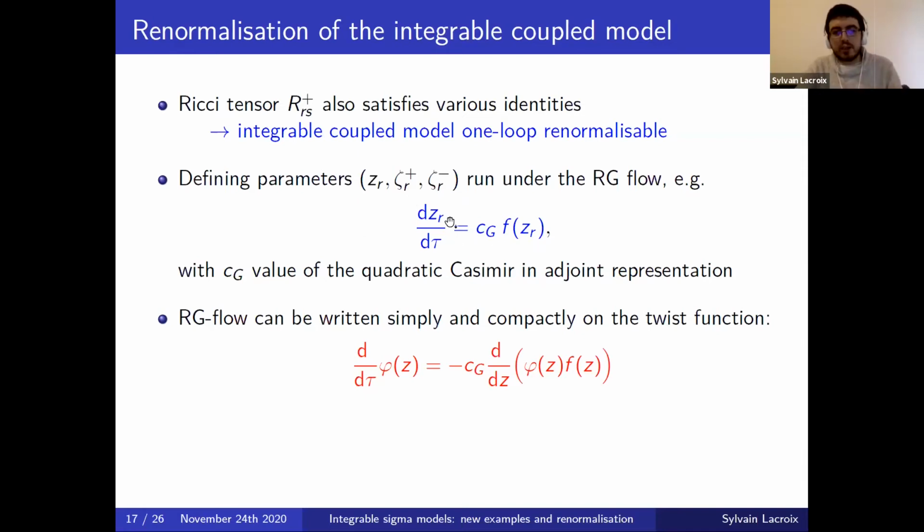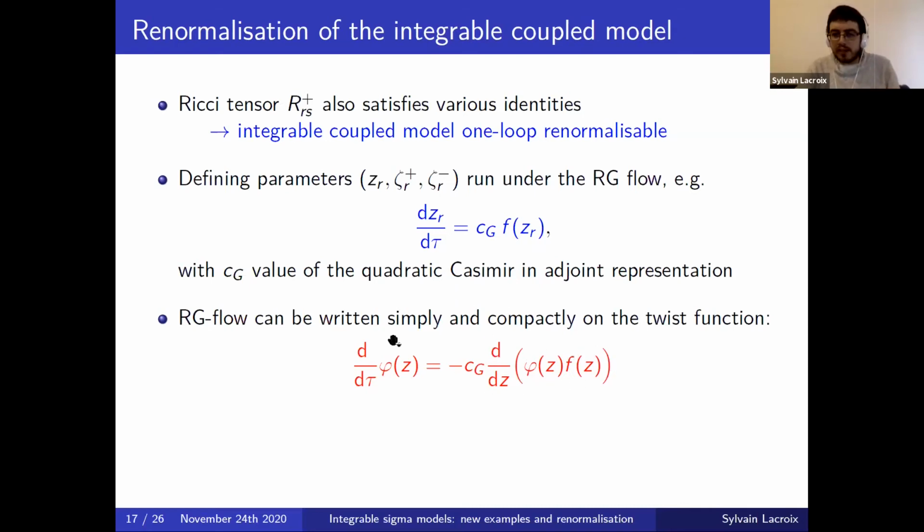So I will actually not do it, because in some sense we will now do something simpler. Recall that all these parameters are encoded into one unique object, which is the twist function. So it's quite tempting to try to rewrite the RG flow as a simple equation on the twist function itself. Not only does this turn out to be possible, but it gives a rather simple and compact way of writing the full RG flow of the model, which is given by the following expression. So the RG flow of the twist function is given by the following expression here in terms of the function f that we introduced before and a derivative with respect to the spectral parameter.